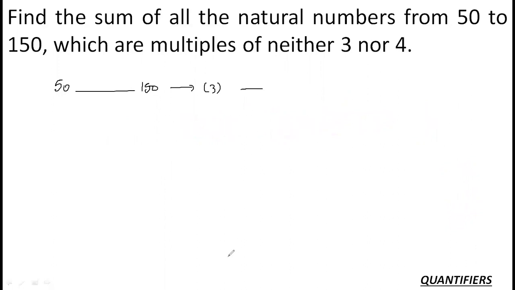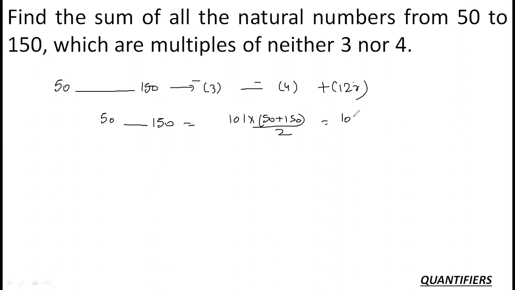Okay, now let's see what is here. I have to remove multiples of 3, I have to remove multiples of 4, and then I have to add the multiples of 12. So from 50 to 150, what is the sum? It is an AP. From 50 to 150, the terms are 101. So 101 into 50 plus 150 by 2. This is how we calculate the sum of an AP: number of terms into first plus last by 2. So this comes out to be 10100. 200 by 2 is 100, so 10100.